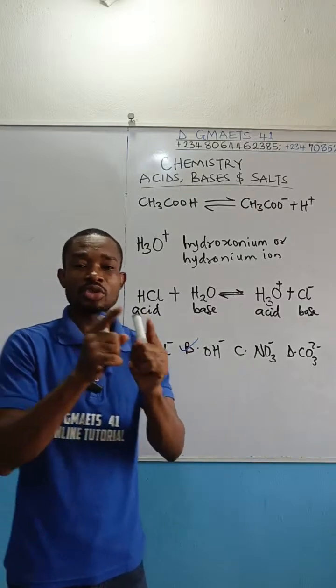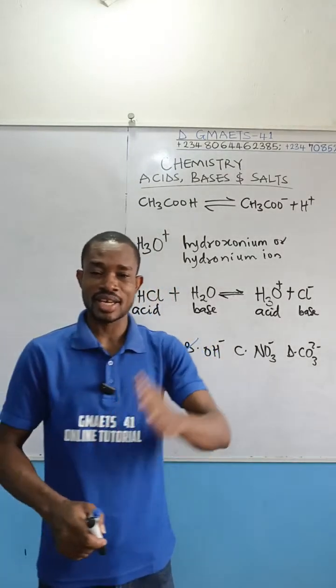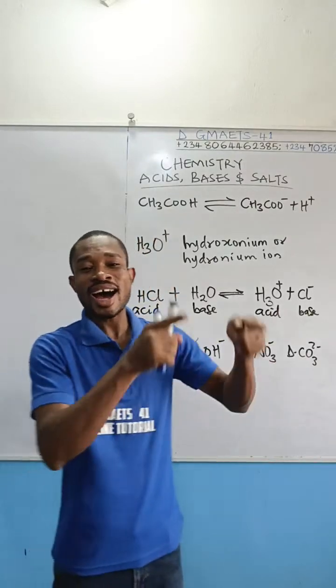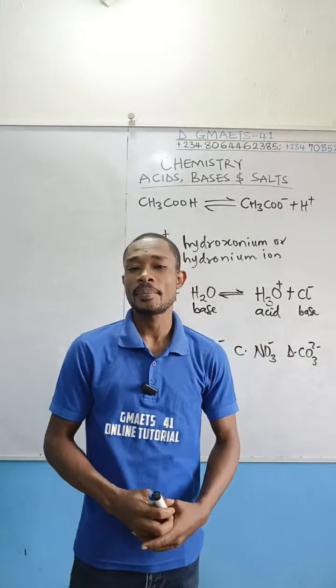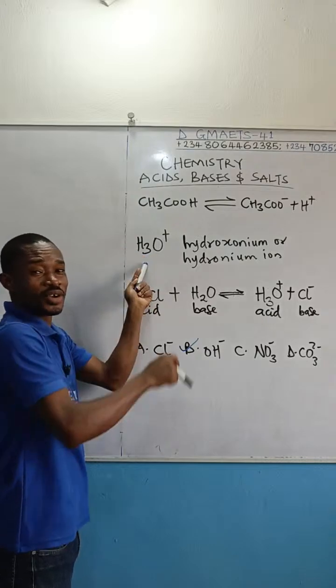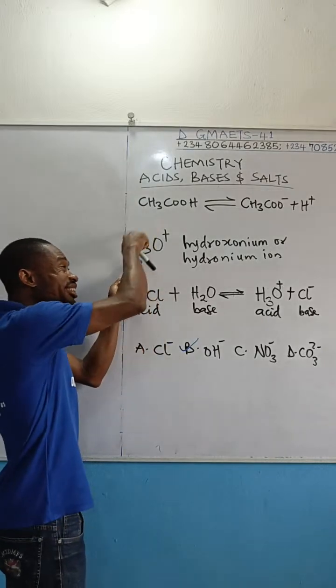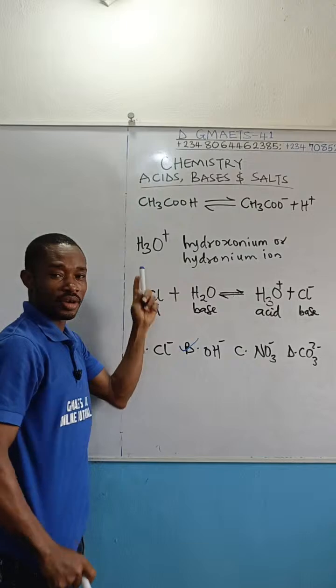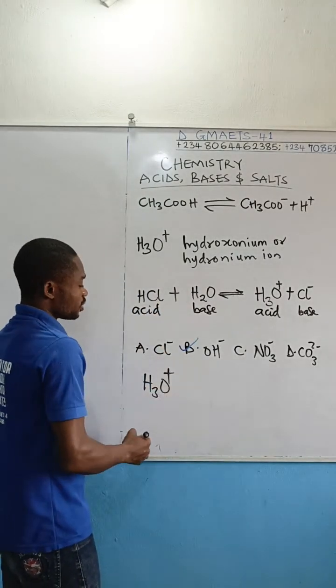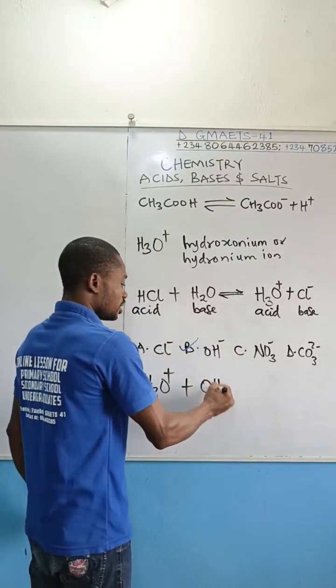Remember, neutralization reaction is reaction between acid and base, or simply put, reaction between hydrogen ion and hydroxide ion to form water. In this case, this is serving as hydrogen ion. Remember I told you that hydrogen ion is hidden inside this hydroxonium ion. So look at how the reaction goes. H3O positive, hydroxonium ion, plus OH negative.